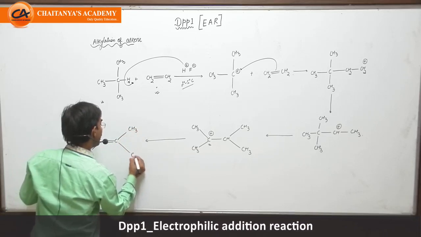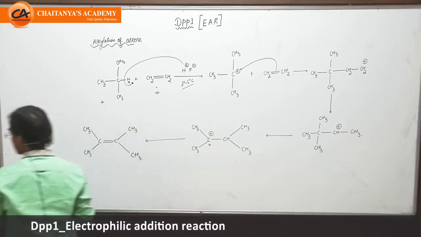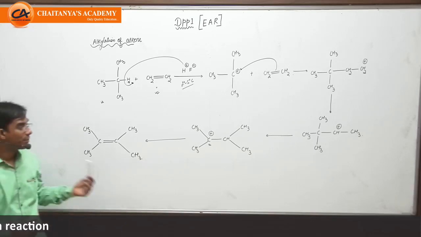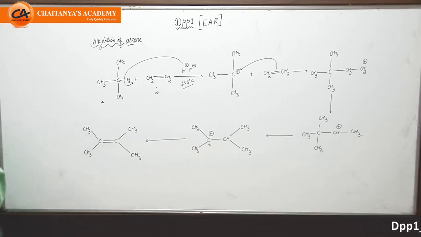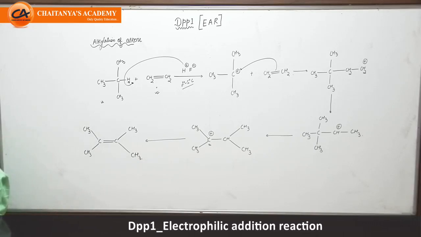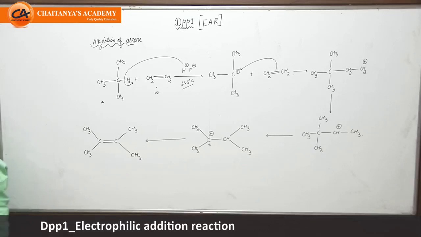So the product over here, if you look at the options, all the four products over here are alkenes. So we have to prepare an alkene. So if you match here, in this case B is the correct option which matches with our product.